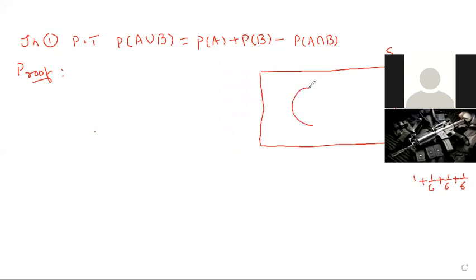This is A, and this is B. Very carefully observe. This is the A intersection B. Is it clear, everyone? Does anyone have a doubt? I will draw the big figure. Everyone see.